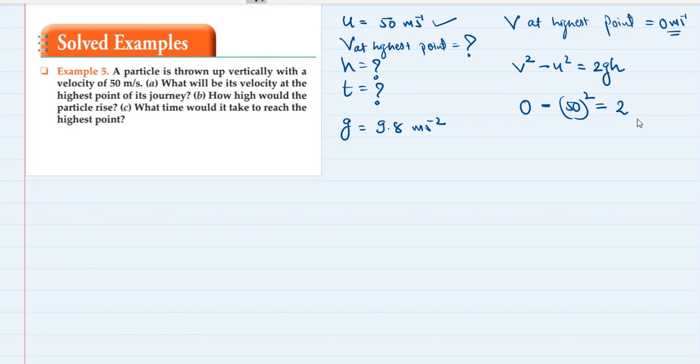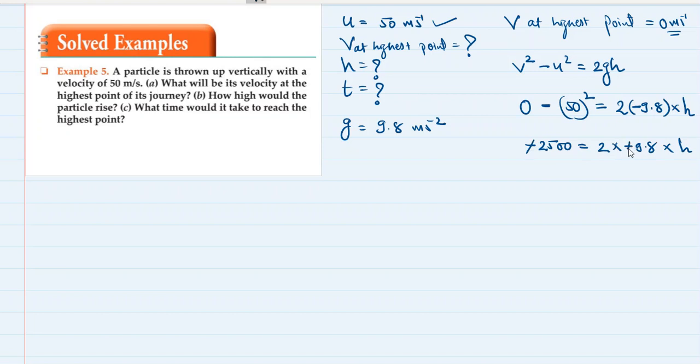So the body will be retarded, right? So the acceleration due to gravity will become negative, minus 9.8. 2 into minus 9.8 multiplied by h, that is the maximum height which it will reach. So this will be minus 2500 equals 2 into minus 9.8 into h.